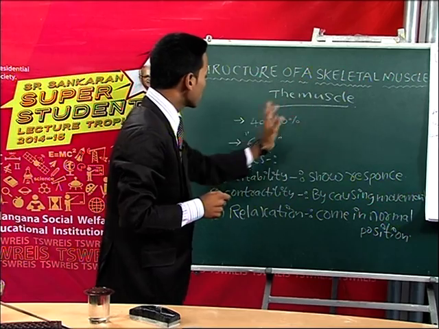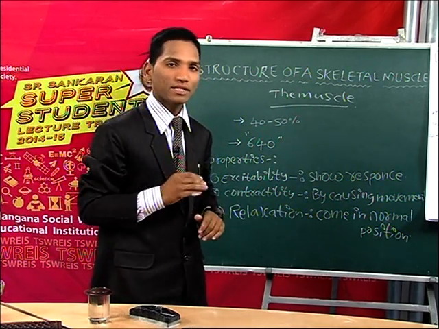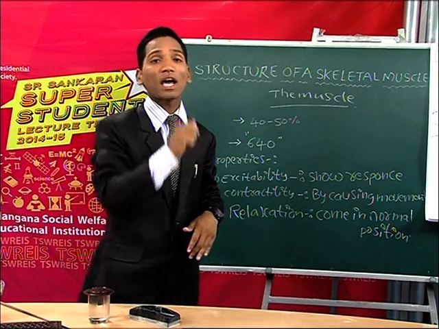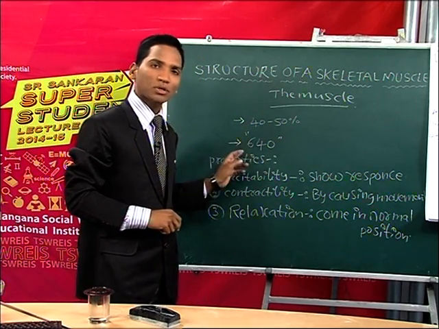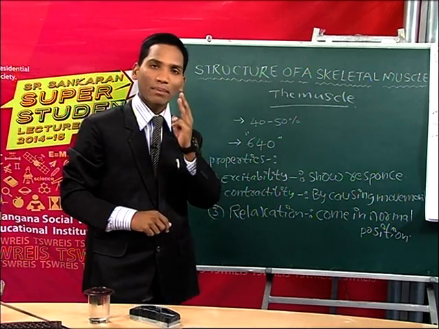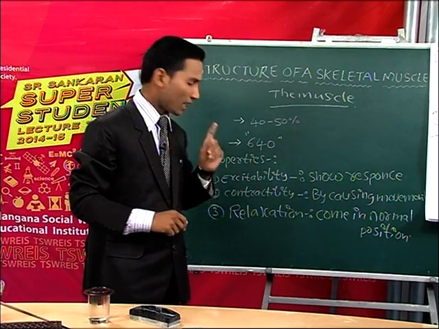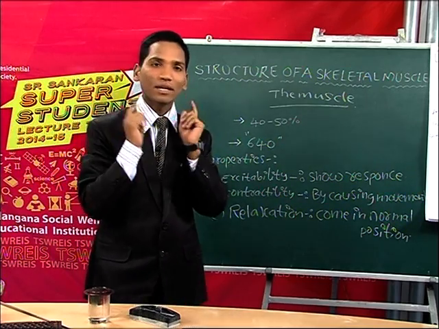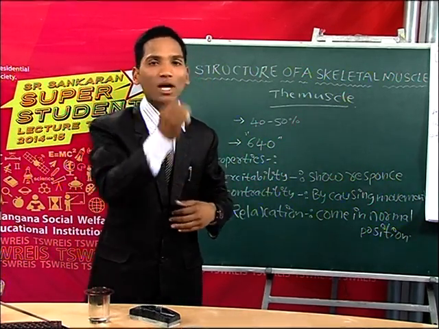Let us see one more time. The muscles make up 40 to 50% of our body weight. This is very important, and there are about 640 muscles in our body, and these muscles show some special properties. There are three types: excitability, contractility and relaxation. Excitability is muscles showing response to the stimuli.